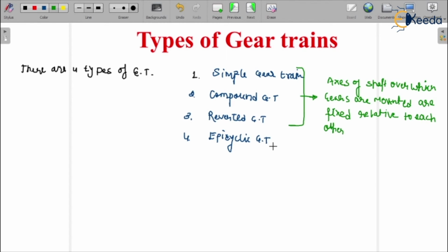But in the case of epicyclic gear trains, the axis of the shaft on which the gears are mounted may move relative to a fixed axis. I'm not saying that it is always moving, but it may move.